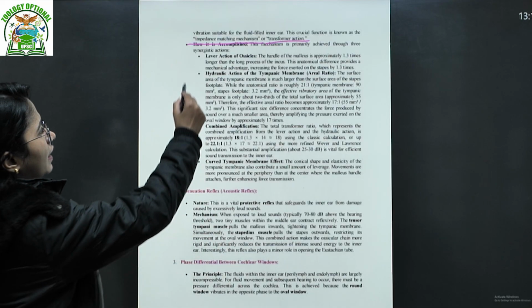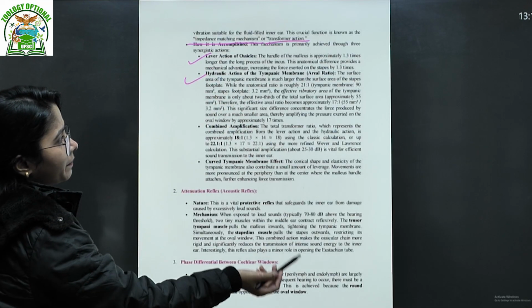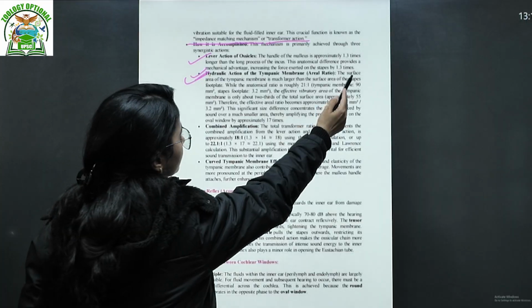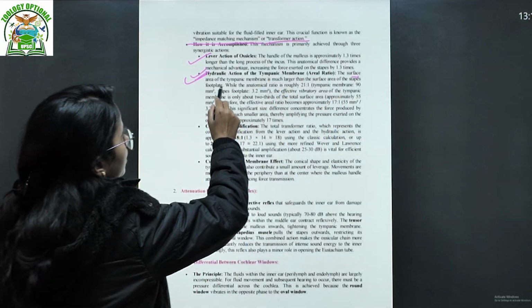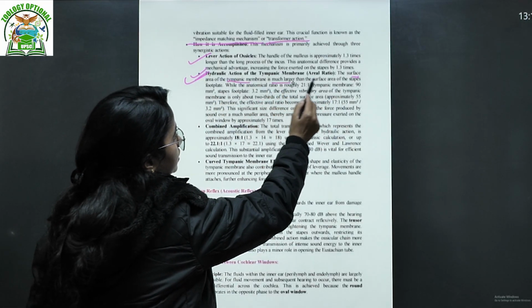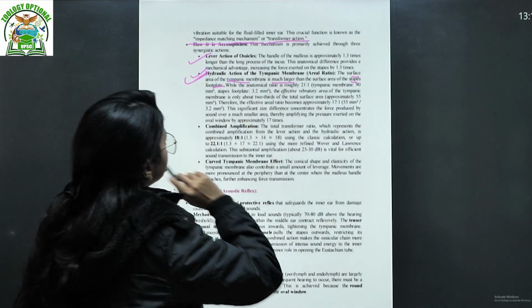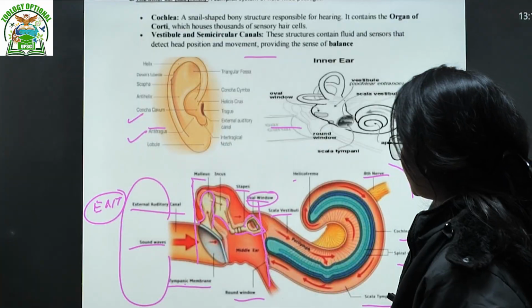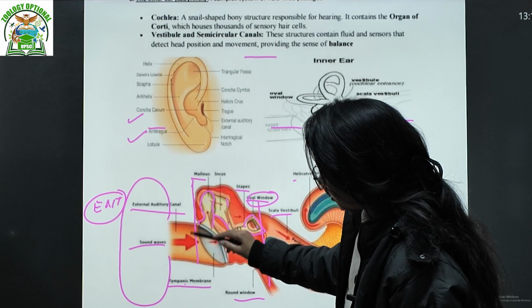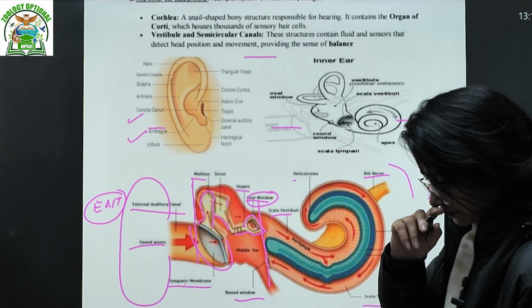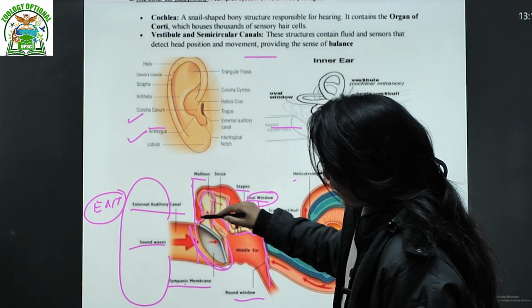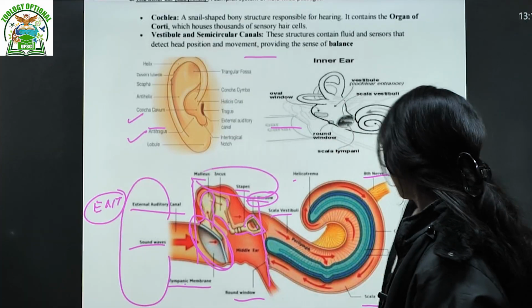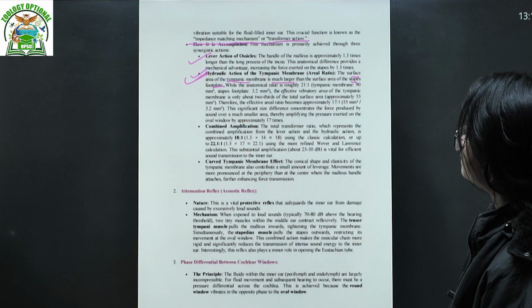How does it accomplish this? What is the mechanism? Lever action of the ossicles and hydraulic action of the tympanic membrane. This is a bit important. Of course, this is also important. The surface area of the tympanic membrane is much larger than the surface area of the stapes footplate. We can see here, the structure of the tympanic membrane is much bigger. Sorry, the surface area of the tympanic membrane is very high compared to your ossicles. That has been mentioned.